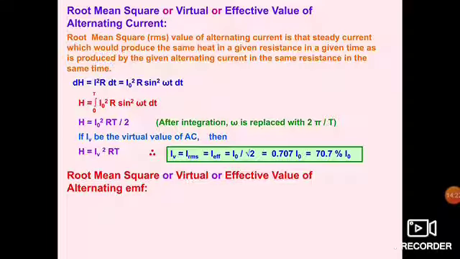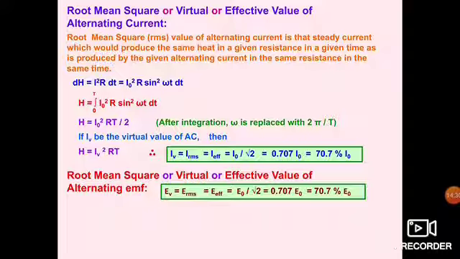Now for the root mean square or virtual or effective value of alternating EMF, you get the same values, only current will be replaced by EMF. Otherwise the relation is the same and the derivation is also the same. In the definition a minute change will be there. In place of alternating current you will use alternating EMF everywhere.